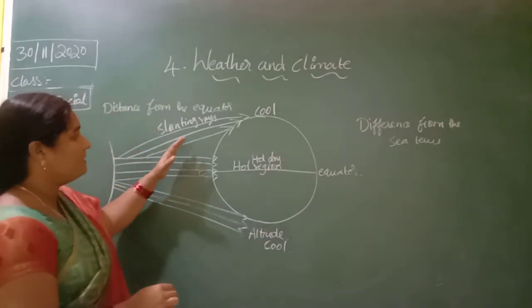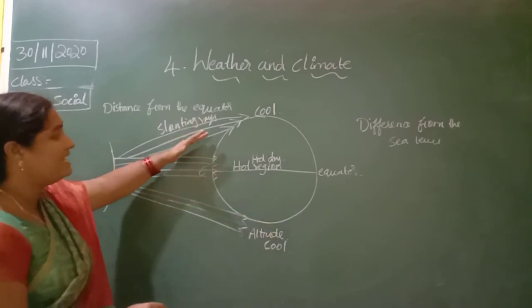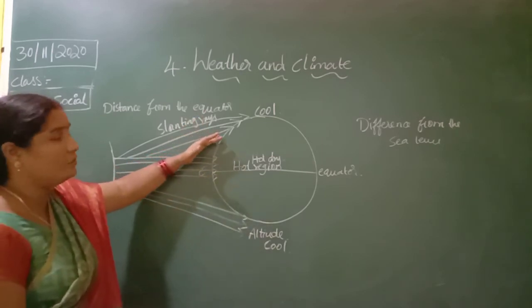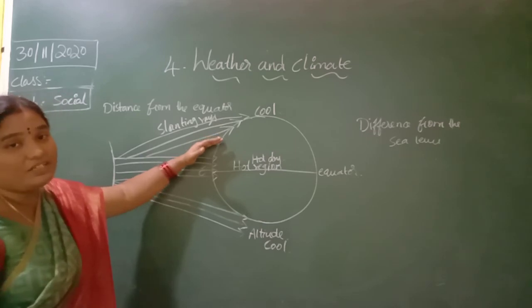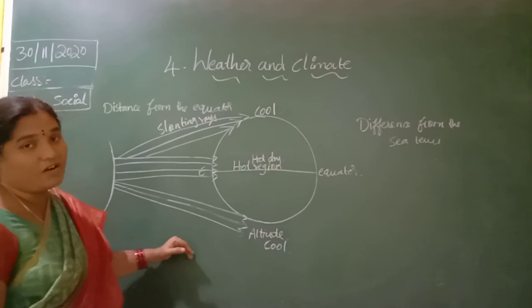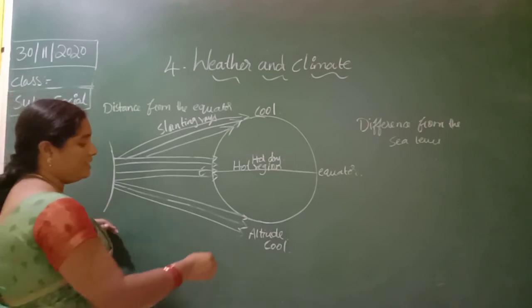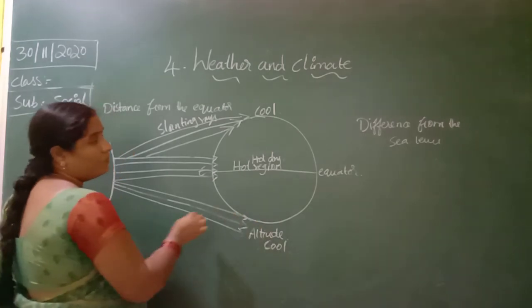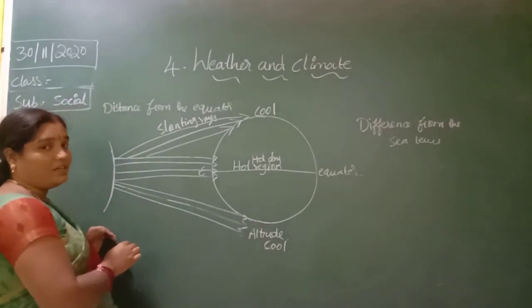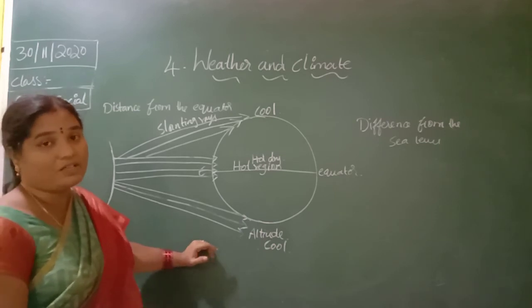The places which are at altitude, where the slanting rays fall on the higher and lower regions, are very cool. The peaks are covered by snow.